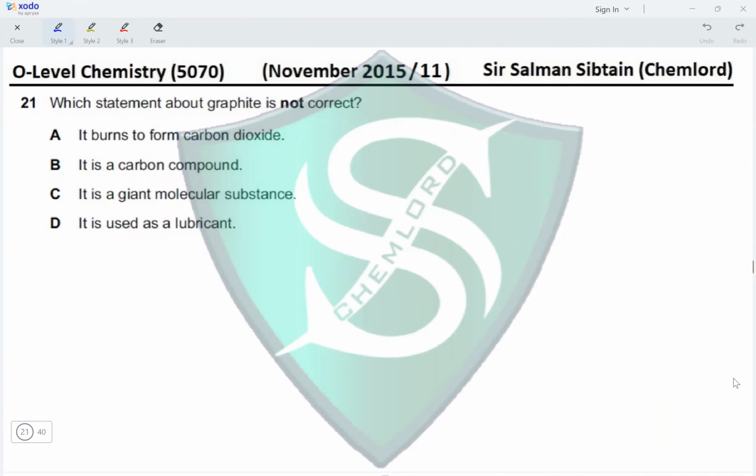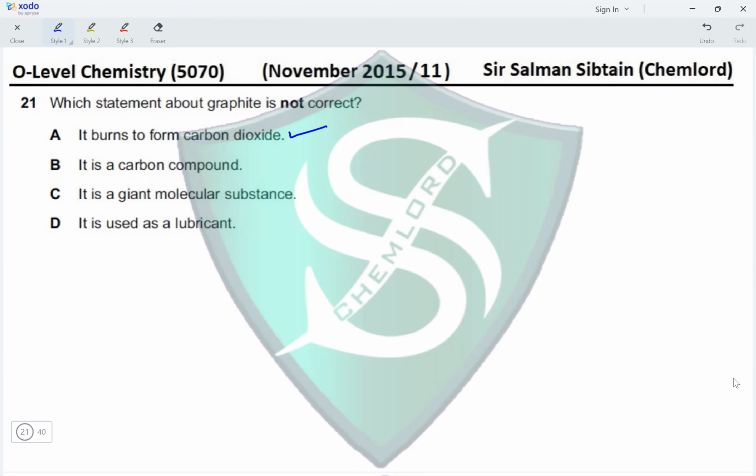Hi guys, this is O-Level Chemistry, paper 11, November 2015, question 21. Which statement about graphite is not correct? It burns to form carbon dioxide? Yes, this statement is correct because carbon is the only element that graphite is composed of, because graphite is an allotrope of carbon. So when it will burn in oxygen, the only product would be carbon dioxide.